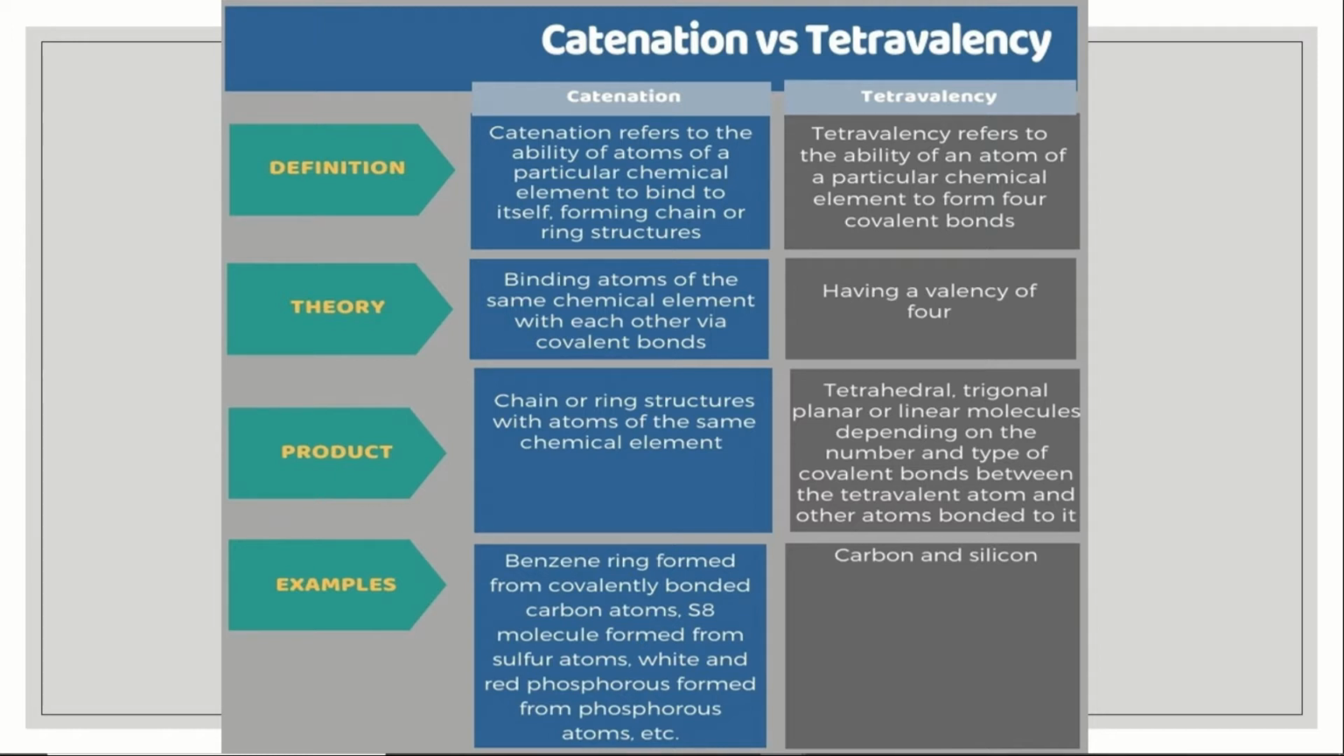Examples: benzene ring formed from covalently bonded carbon atoms, S8 molecule formed from sulfur atoms, white and red phosphorus formed from phosphorus atoms. These are the examples for catenation. Next, tetravalency: carbon and silicon, which make 4 bonds with other elements.